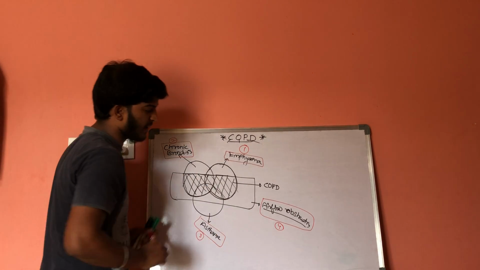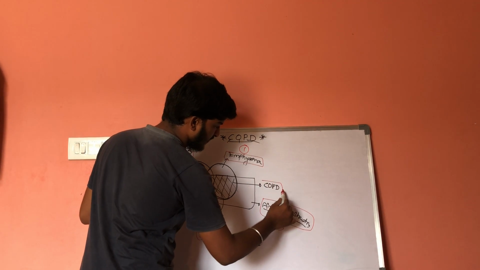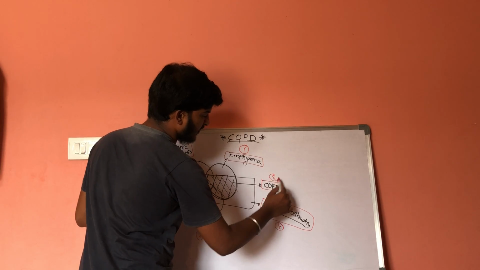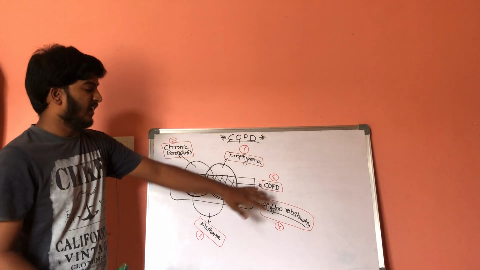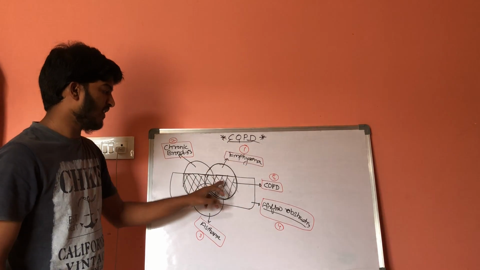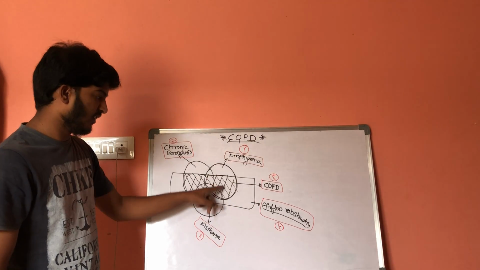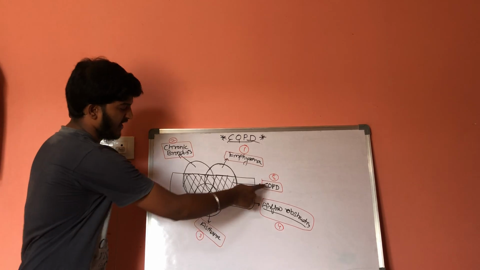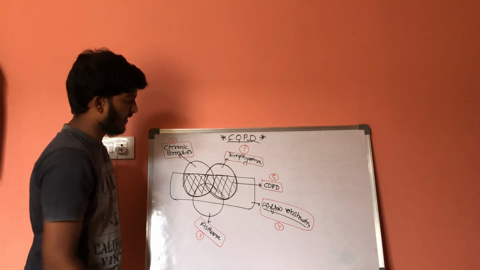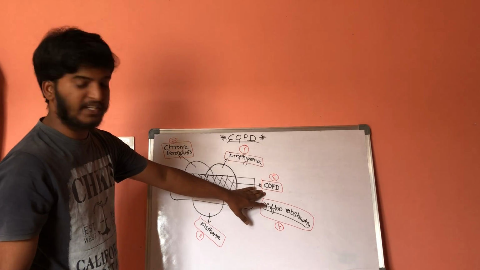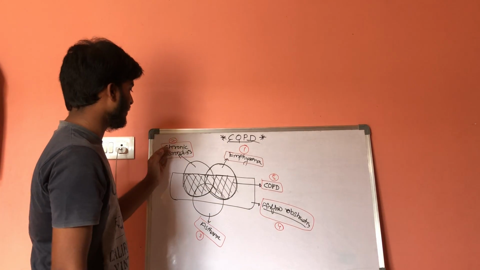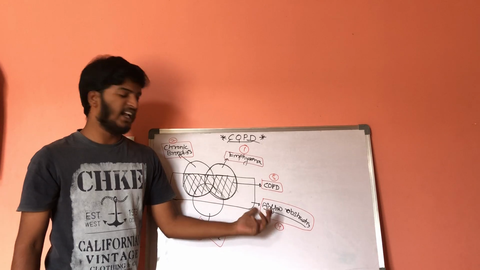Now coming to the next type of patient, that is COPDs. There is the fifth kind of patient. He may have emphysema along with COPD. He may have chronic bronchitis. He may have asthma. So in COPDs, the patient has emphysema, chronic bronchitis, asthma, and airflow obstruction.